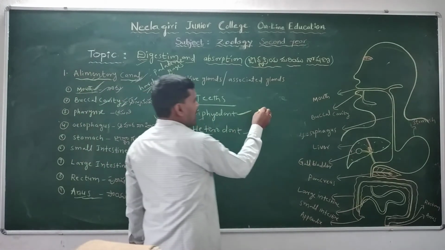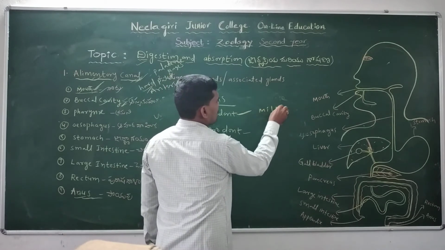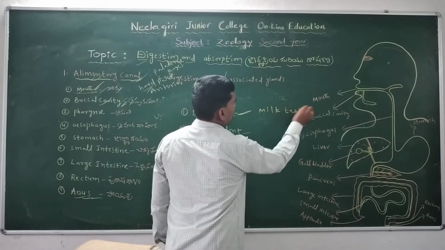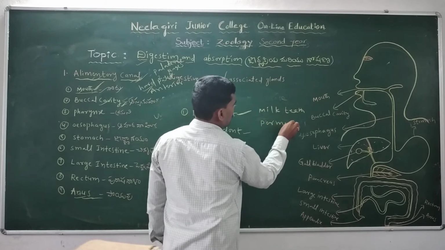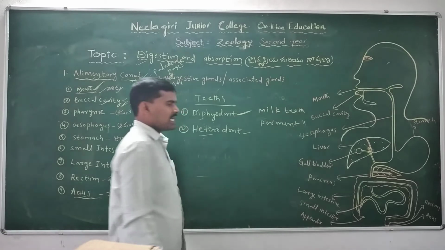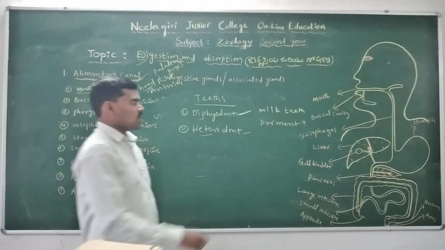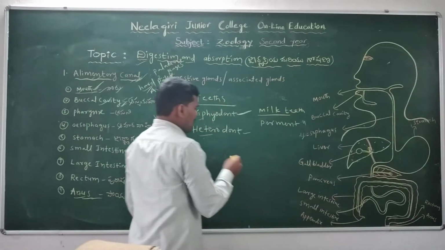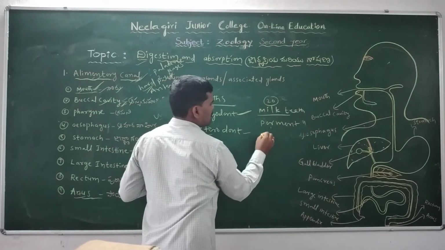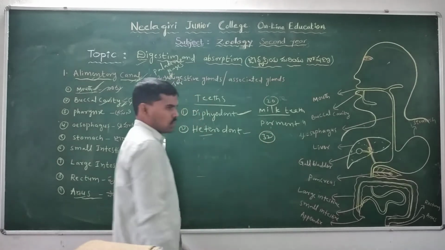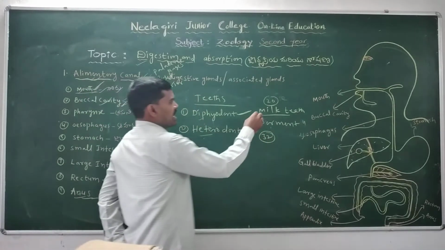So the first one is the milk teeth and the second one is the permanent teeth. The total number of milk teeth is 20, and the total number of permanent teeth is 32.